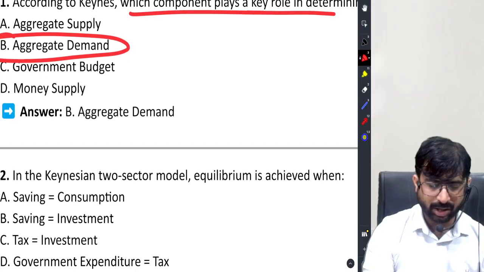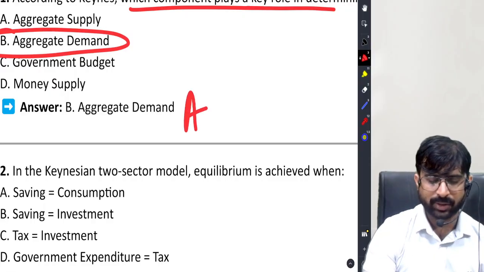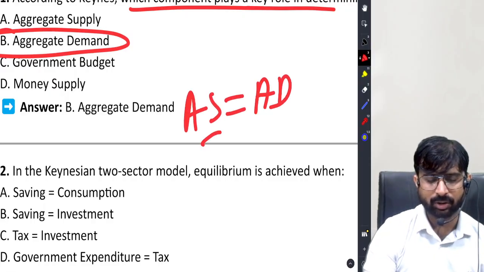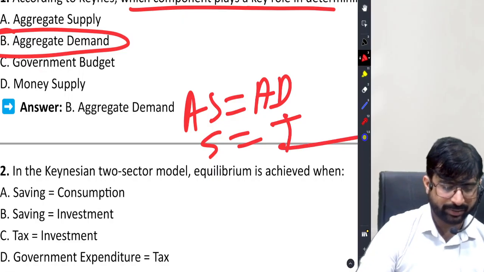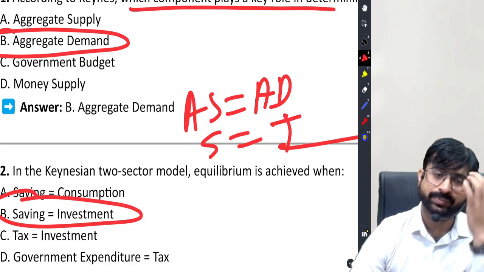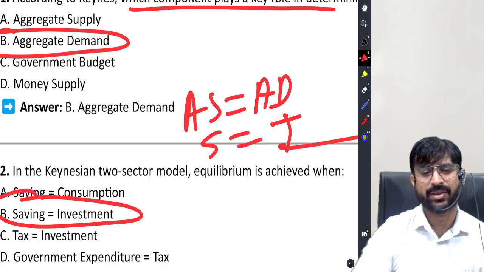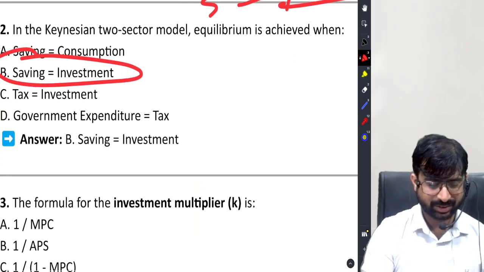In a Keynesian economy, two sector model, equilibrium is achieved when aggregate supply is equal to aggregate demand or savings is equal to investment. Savings is equal to investment. Moving on, friends.